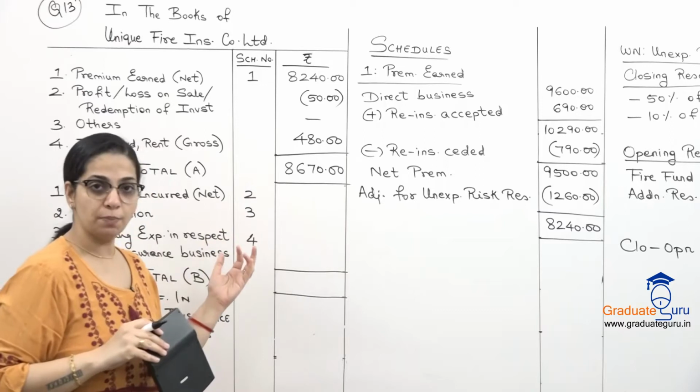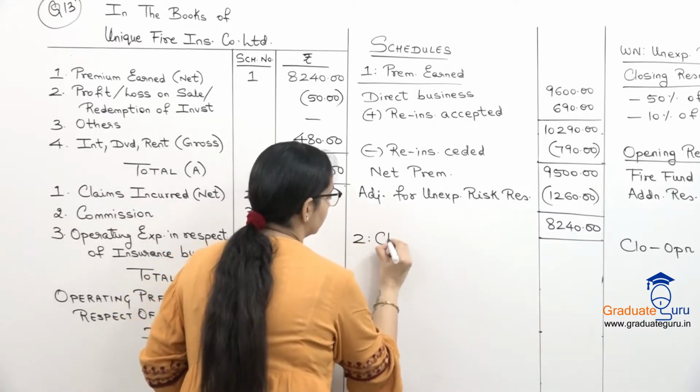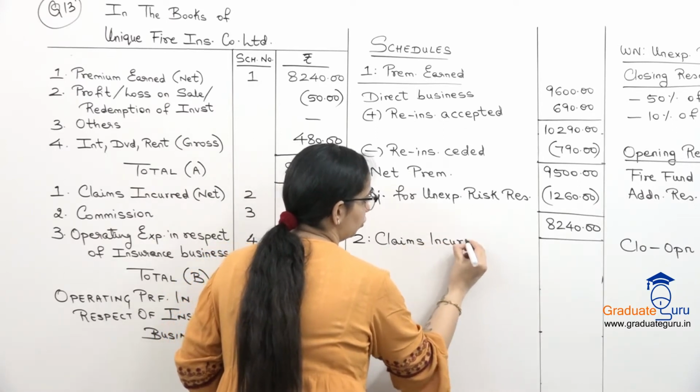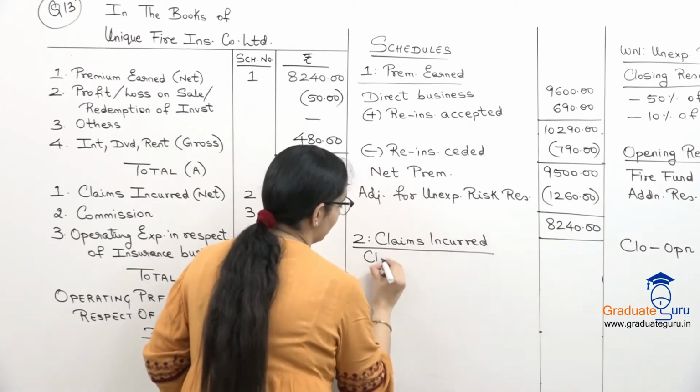Now we go to the expense side and the first one is claims incurred. That is our schedule 2. Pehle we will take claims paid.